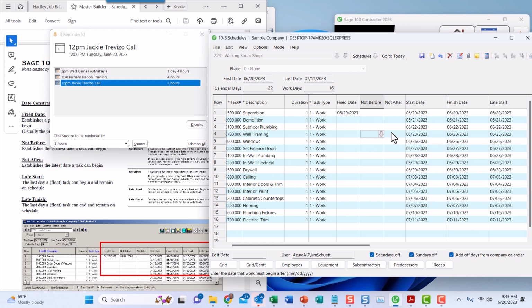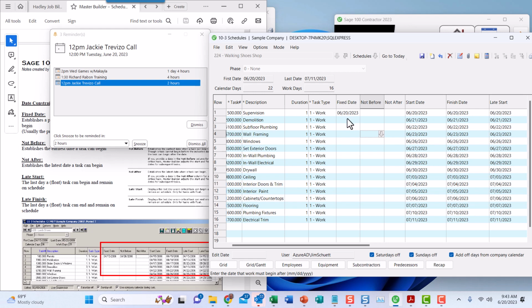And not after is similar. If you have something that has to be done by a certain date, you can put that date in here, and it'll affect the flow of the entire chart from that time forward. And so that's what not before and not after is. If you have a fixed date, like the start date, that's a fixed start date.